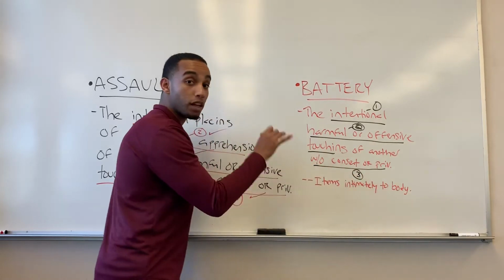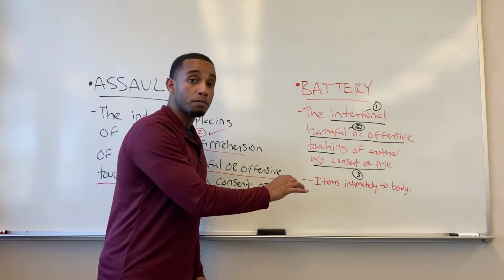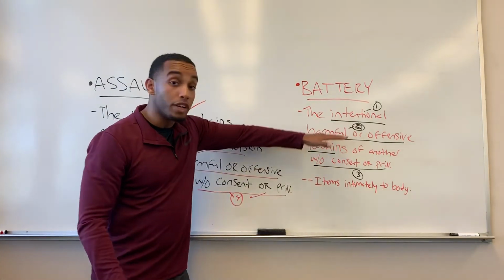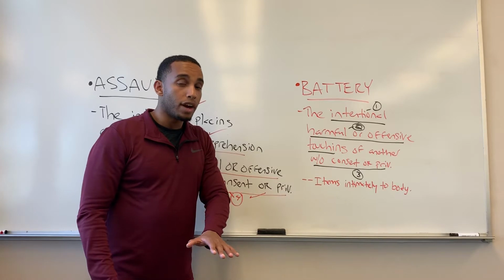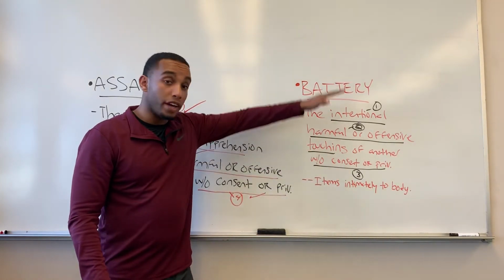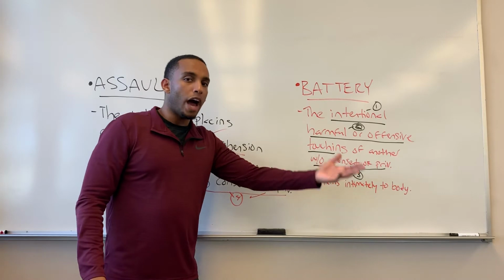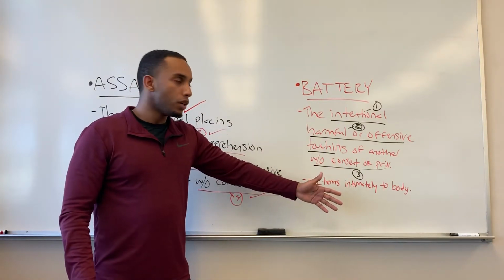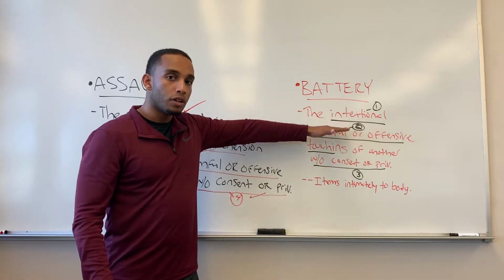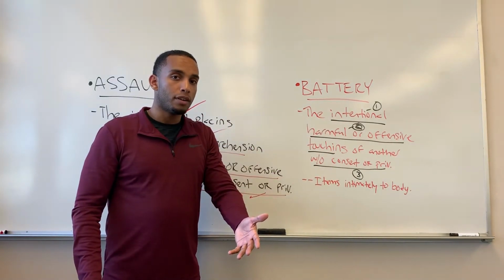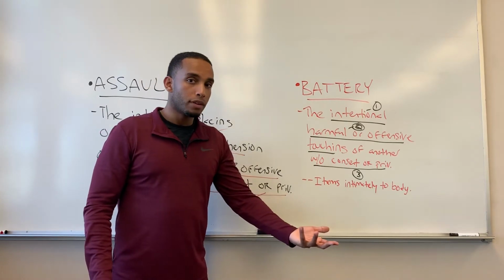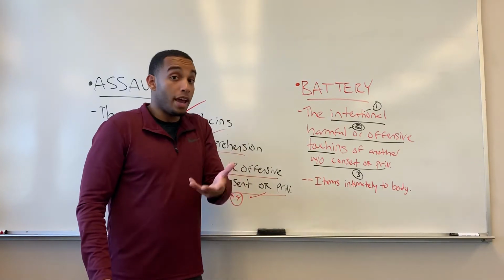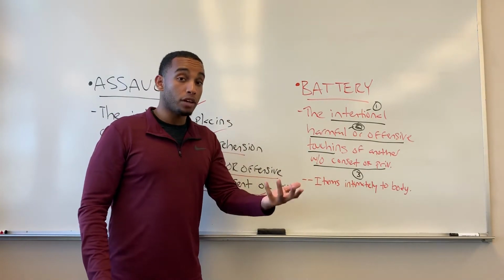So those are the 3 elements to think about when you are explaining whether or not the defendant is liable for battery. Analyzing each element is going to be very important, because if you don't satisfy all the elements, you can't hold someone liable for a battery if they did not satisfy each and every element, right? So if the defendant didn't have the intent to cause the plaintiff injury, then you can't hold that person liable for battery. So proving each and every element is absolutely critical in any tort, in any crime you may do, right?